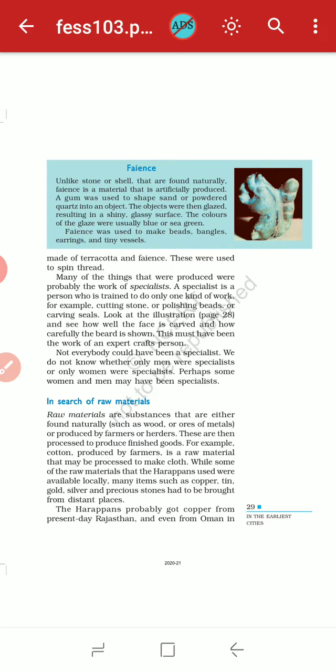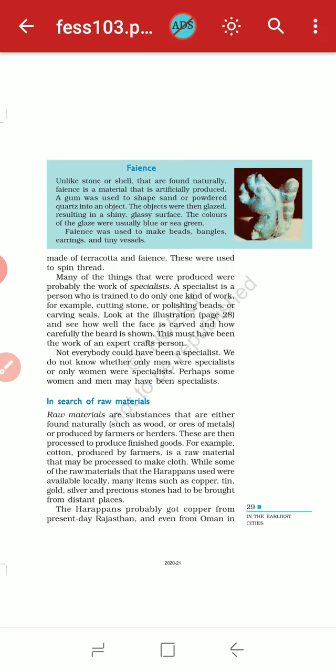It is used to produce finished goods, like cotton produced by farmers, the raw material processed to make cloth. So many items such as copper, tin, gold, silver were brought from distant places, and the Harappans got copper from Rajasthan. I am talking about the present city, okay, not the ancient city.